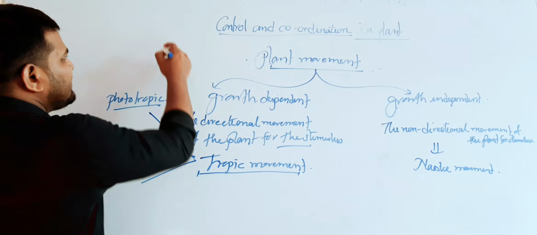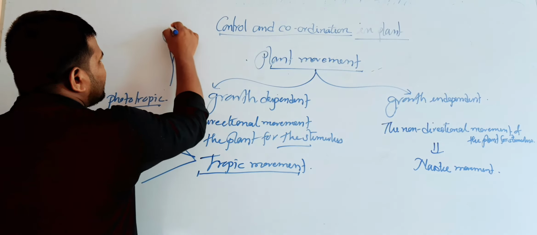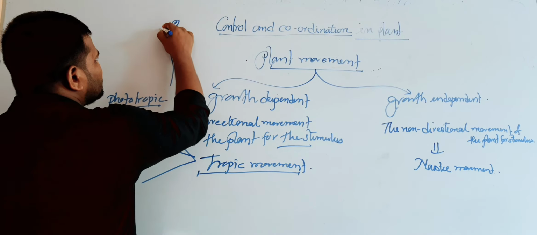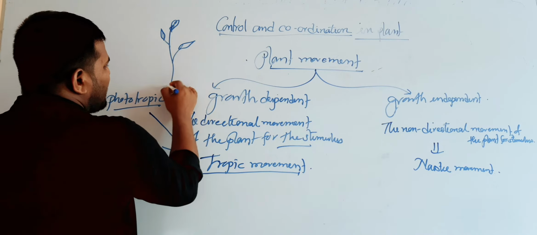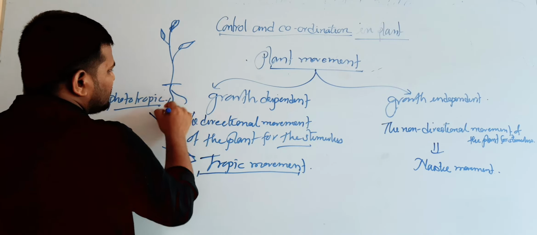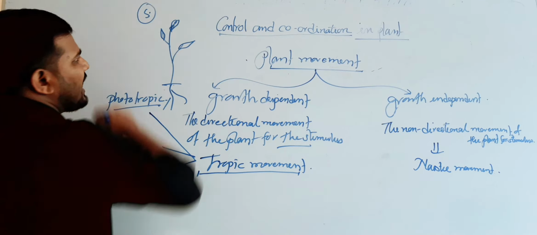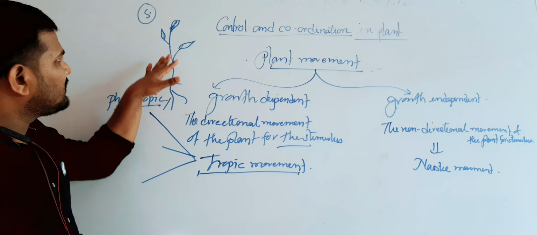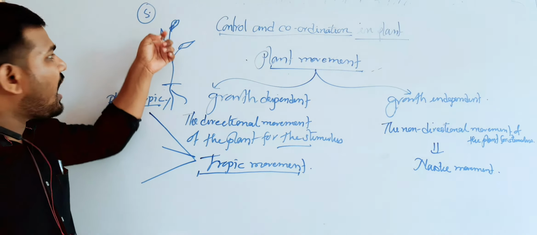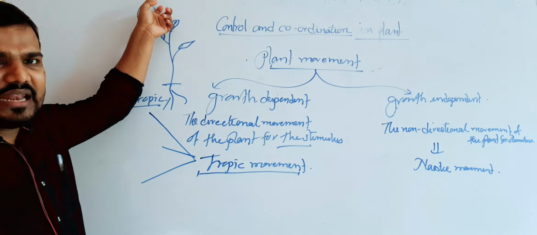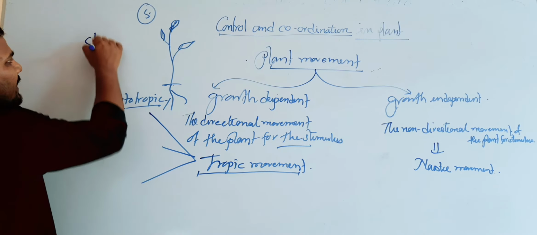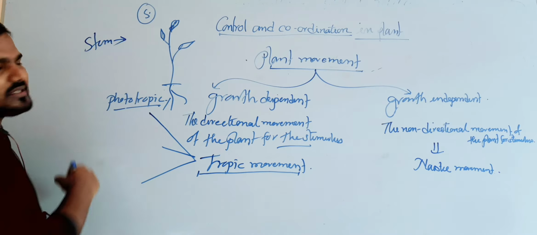Suppose this is a diagram of a plant. And this is the source of the sunlight. Now, the plant stem always moves towards the sunlight.